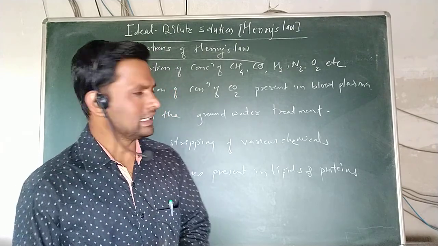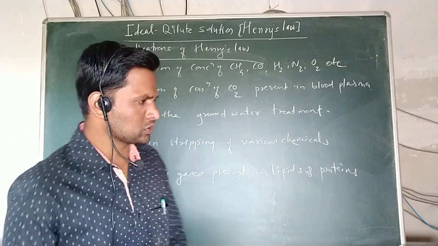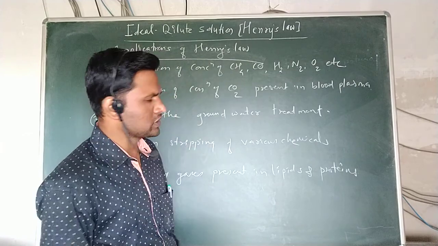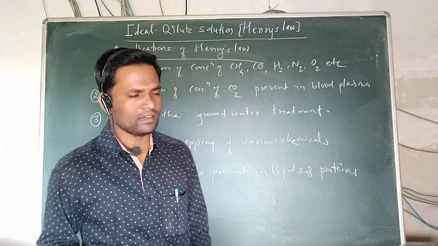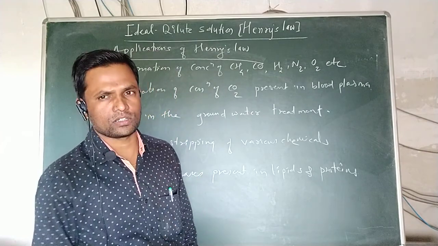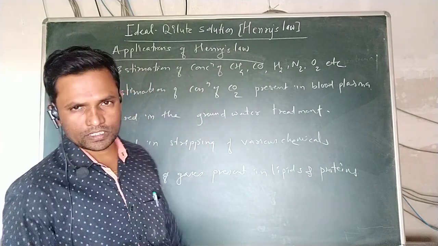That is, the partial pressure Pb is directly proportional to Nb, where Pb equals Kb into Nb, and Kb is a proportionality constant. All ideal dilute solutions obey Henry's law, and we also studied the different applications.